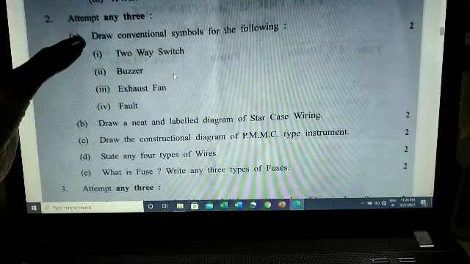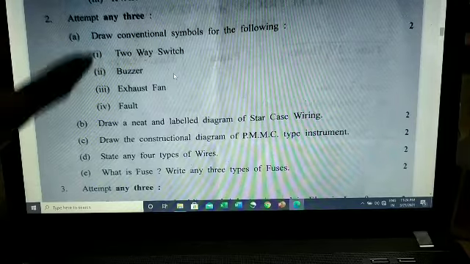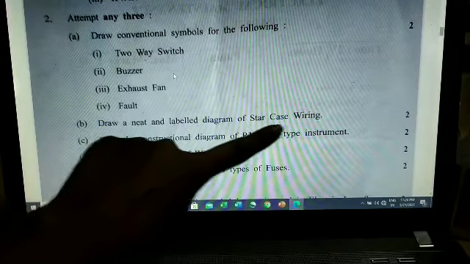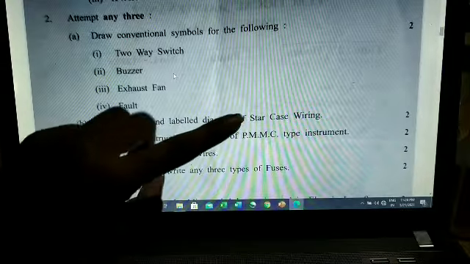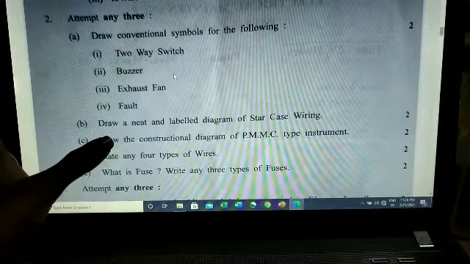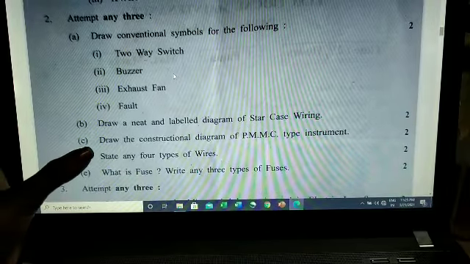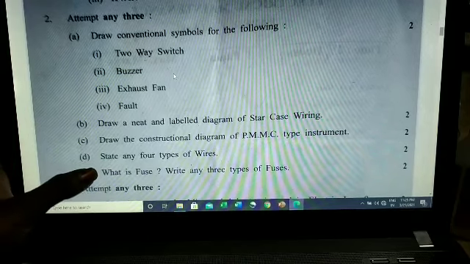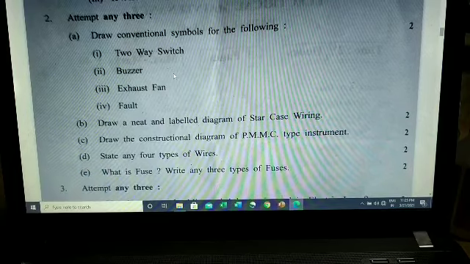Here all the symbols from the first chapter they have asked. Then staircase wiring, we have already learned. PMMC instrument, that is permanent magnet moving coil instrument. You just have to draw a diagram. There will be no explanation on construction. There is nothing to write here. You have to just draw the diagram. State any 4 types of wires. We have already learned different types of wires. What is fuse and different types of fuse.